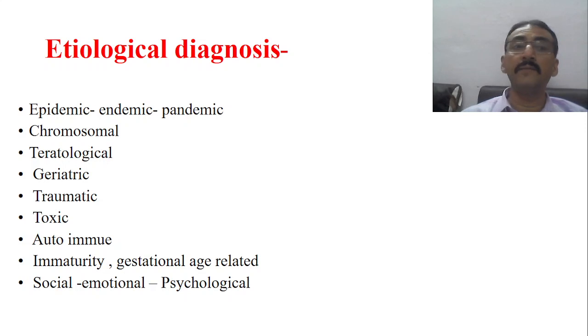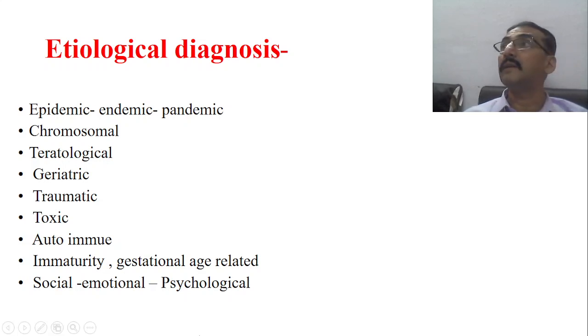Then when you come to the etiological diagnosis, this particular point is very important. It may be chromosomal, teratological, because of the adverse effects of the drugs. It may be a geriatric problem. Senile choreas, that is a geriatric related problem. Alzheimer's disease may be. Senile cough, the geriatric related, may be.